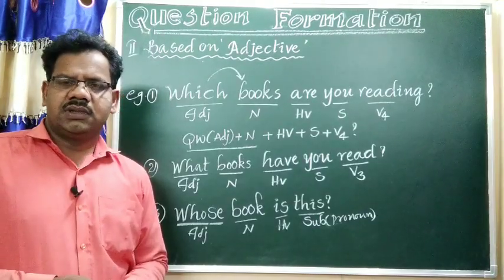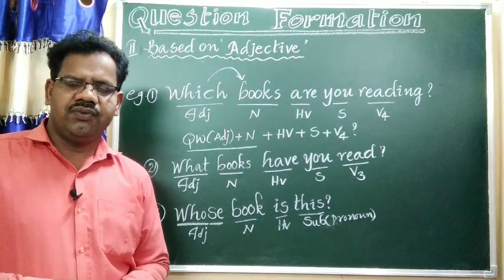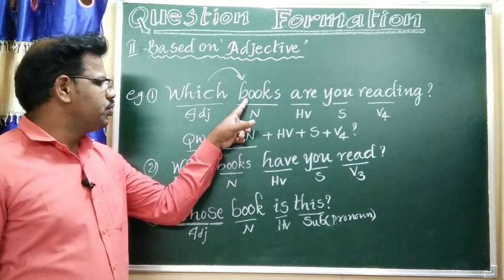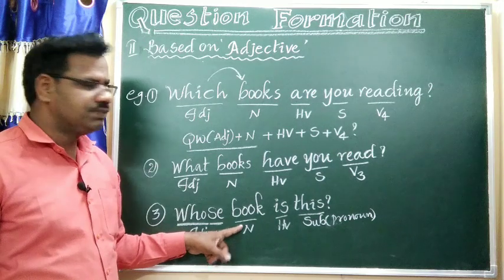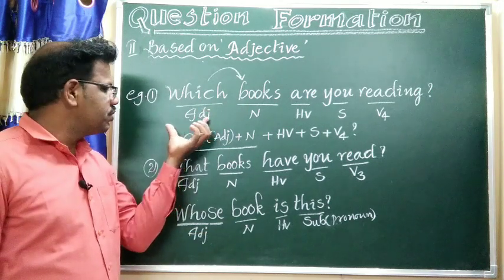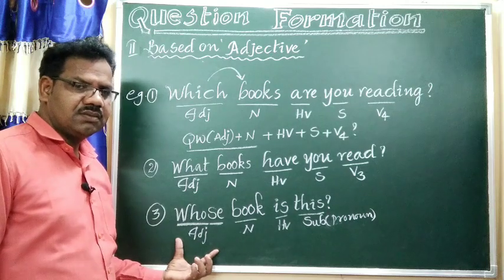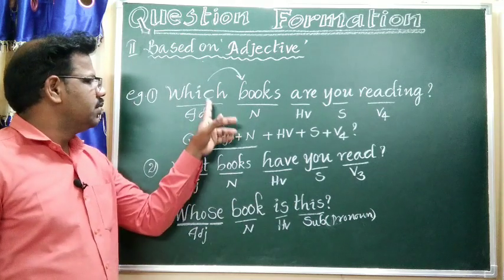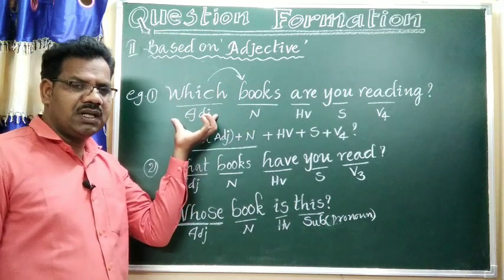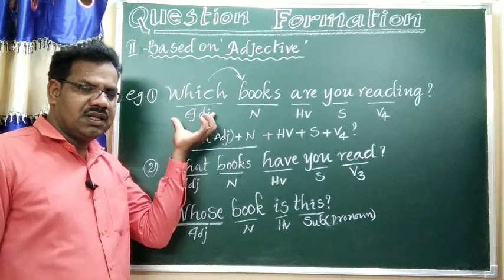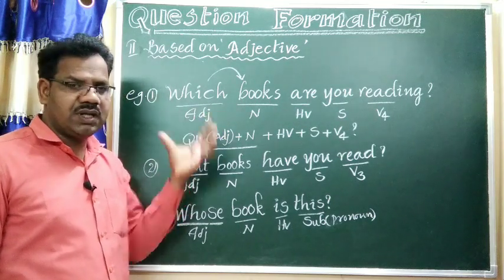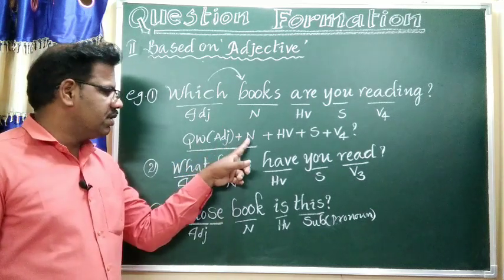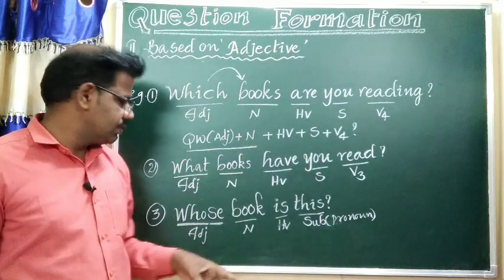According to adjective, what is an adjective? An adjective is a word which describes either a noun or a pronoun. See here, the noun is books, here book. Before the word, question words are working as adjectives. See, which books are you reading? This is a question word. Actually, it is an adjective, and this adjective word is working as a question word. Adjective, noun plus helping verb, subject, V4.